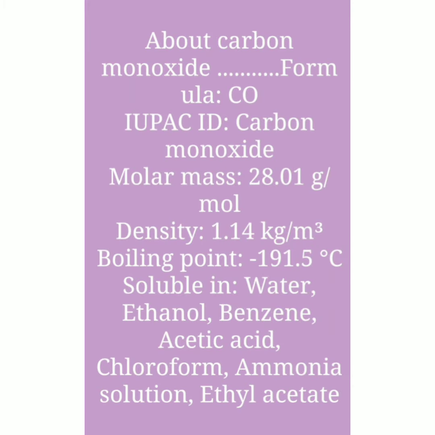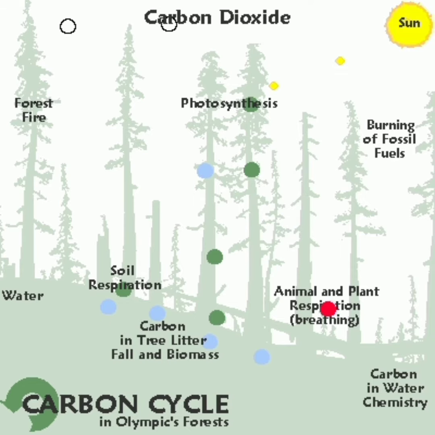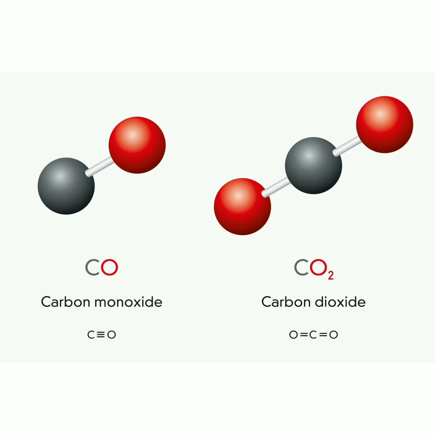Carbon monoxide's formula is CO, which means it has one atom of carbon and one atom of oxygen. This is the cycle for carbon dioxide. Carbon dioxide has two atoms of oxygen and carbon monoxide has a single atom of oxygen.